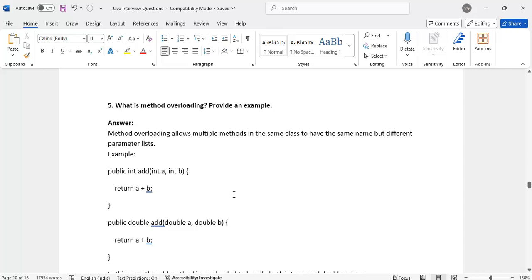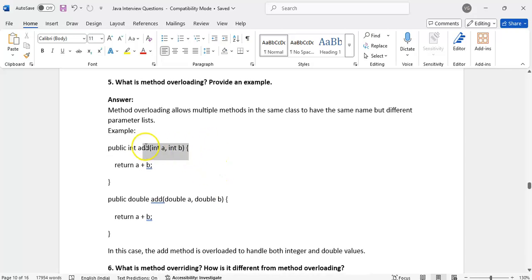Suppose you want to add two integers, two floats, or two doubles. If you write addInt, addFloat, addDouble, it is very difficult to remember what add methods are there, and maintenance becomes very difficult. So in Java we have a feature called method overloading. Keep the method name the same, but the arguments different: number of arguments, type of arguments, or order of arguments. If you want to write methods with the same name, either the number of parameters should be different, or the type of arguments should be different, or the order.